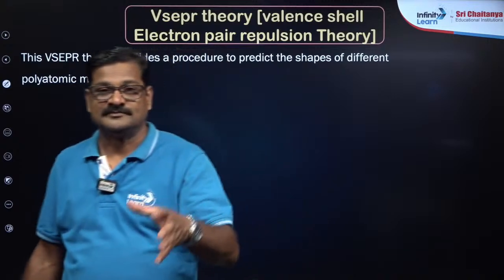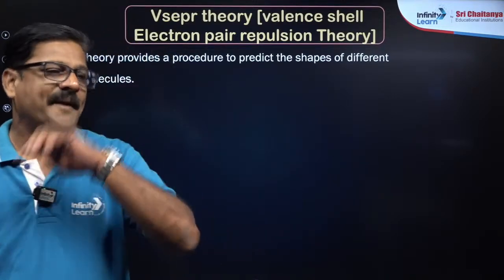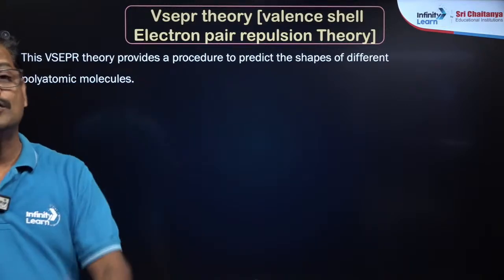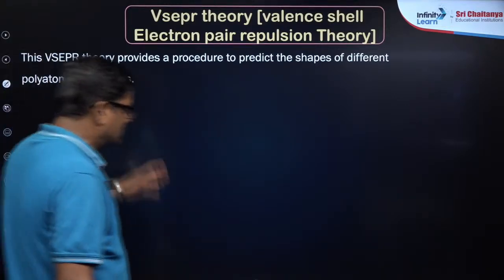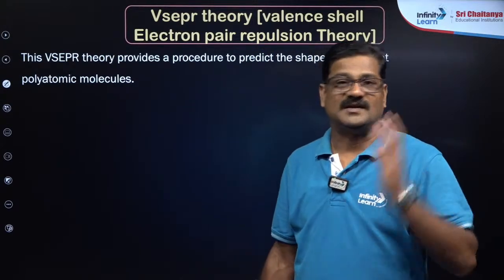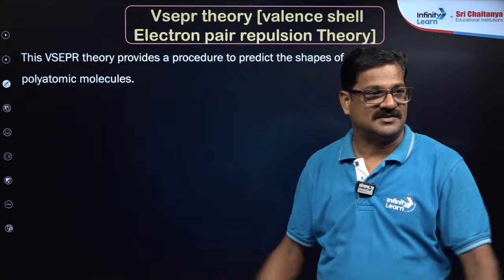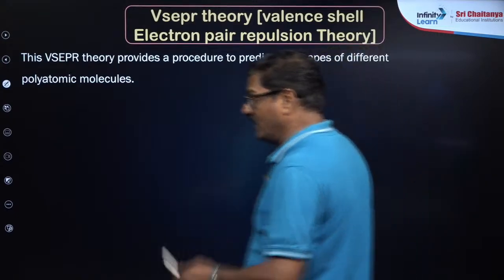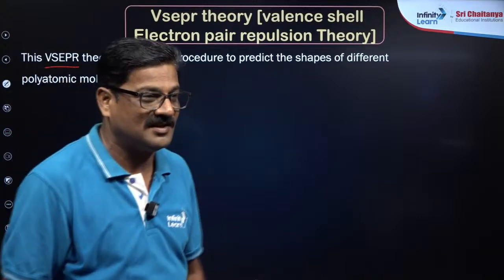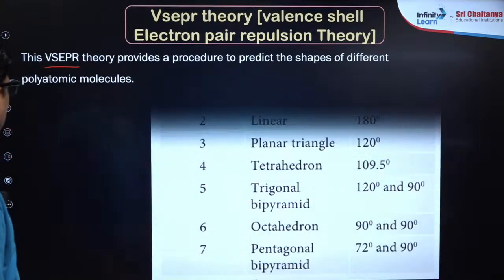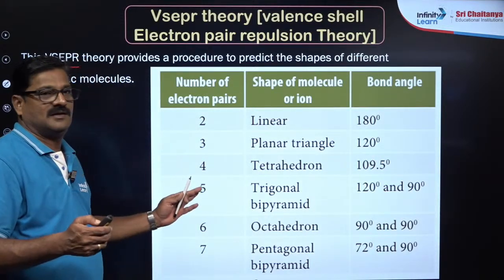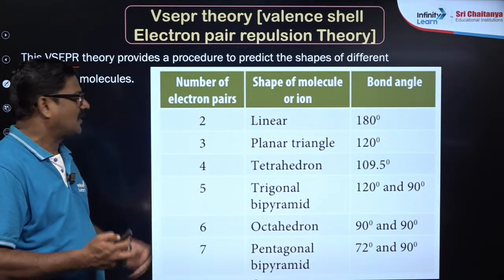So the shape of the water molecule is very, very important. It plays a crucial role there. We can say the shape of any molecule gives it its specific characteristics. To describe the shape of a molecule, we use valence shell electron pair repulsion theory, that is VSEPR theory.